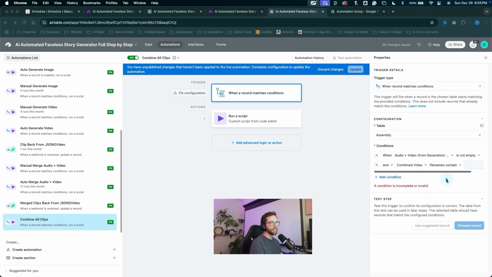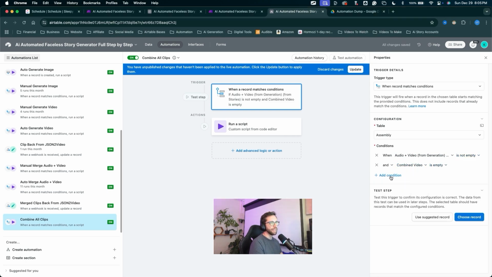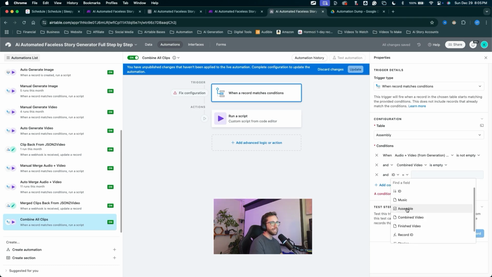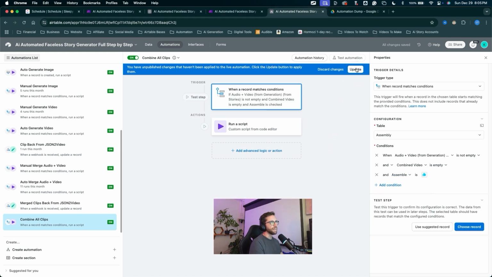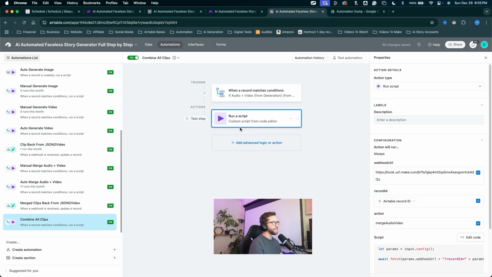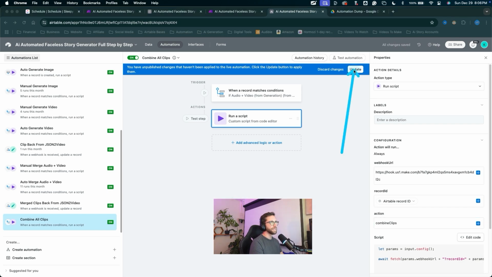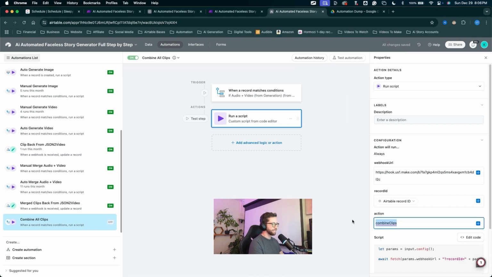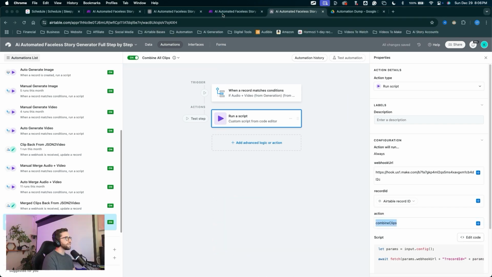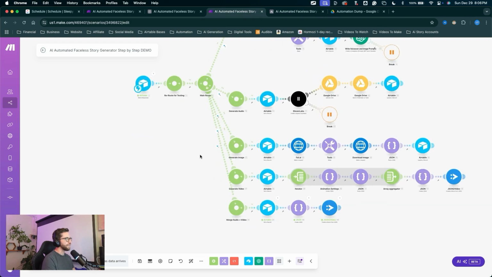When combine video is empty and a condition when assemble is checked. We can update that to save the changes, come into run a script and change our action variable to combine clips. I'll update one more time to save that. Let's copy our action variable, jump into Make and create a new chain here.